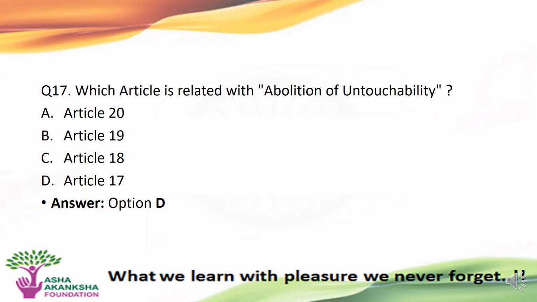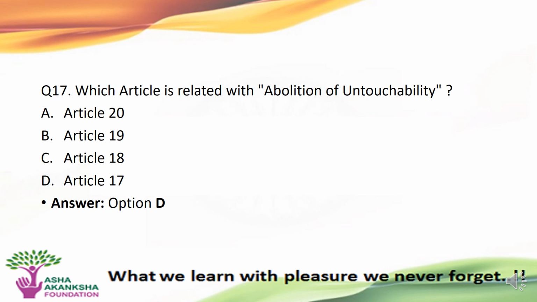The next question is, which article is related to abolition of untouchability? Options are A. Article 20, B. Article 19, C. Article 18, or D. Article 17. The correct answer to this question is option D, that is Article 17. So now let's see what Article 17 states and what it means.